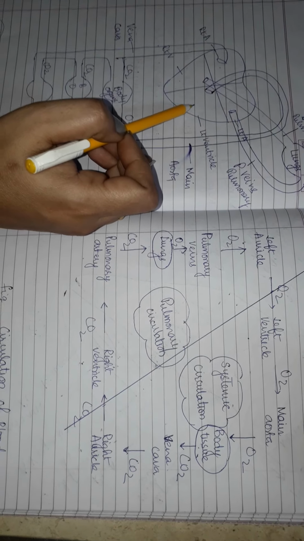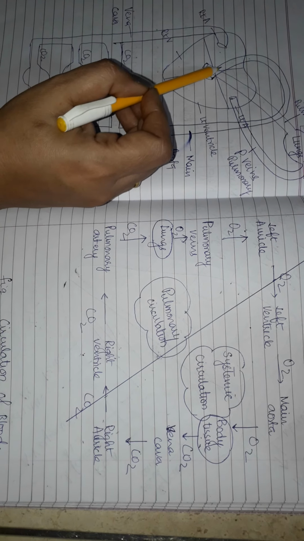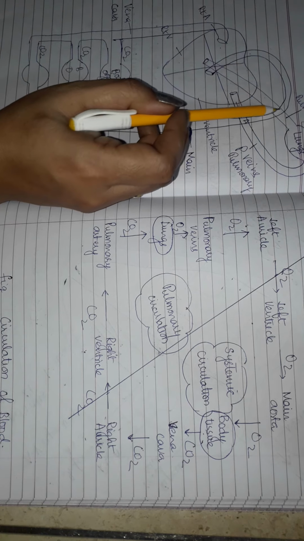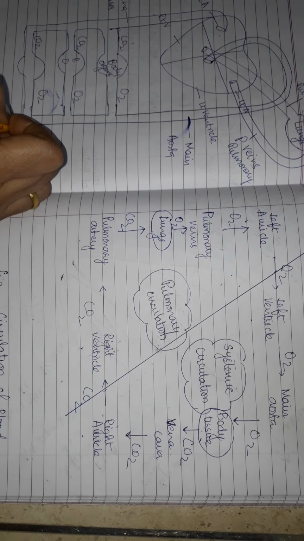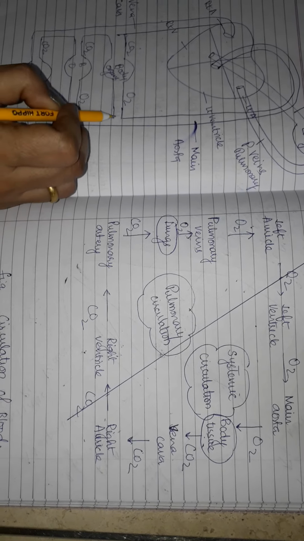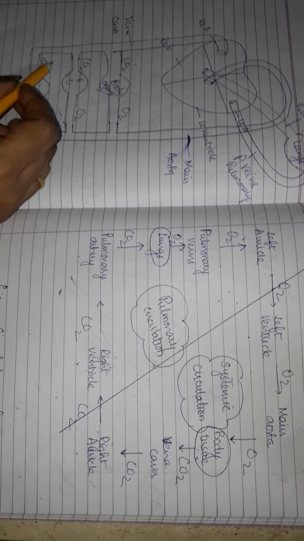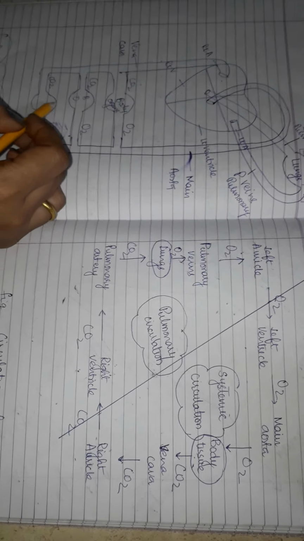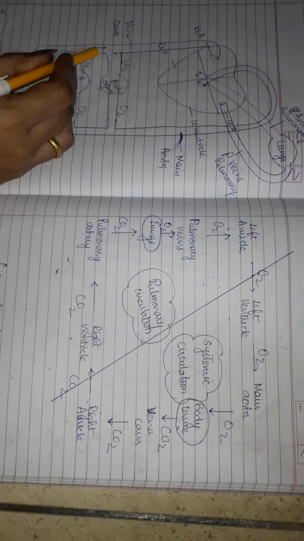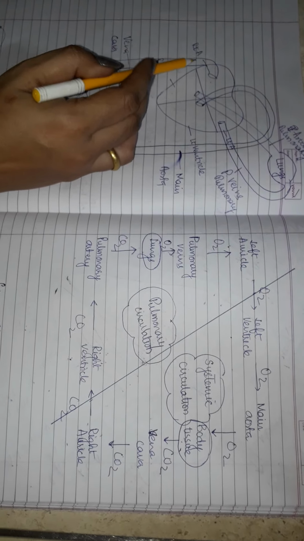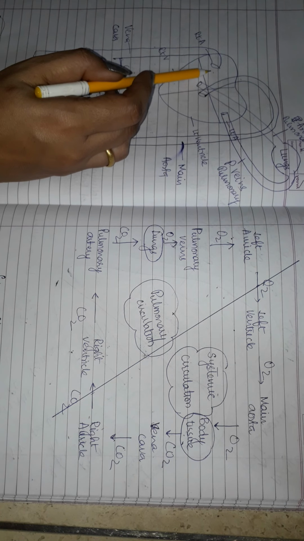Then left ventricle contracts, and contraction of left ventricle transfers the blood into the main aorta, and this main aorta transports the oxygenated blood to all the body parts. Oxygen is given to the body parts, and carbon dioxide is collected from the body organs or the tissues, and then this deoxygenated blood is taken by the vena cava, superior and inferior vena cava, and it is transported to